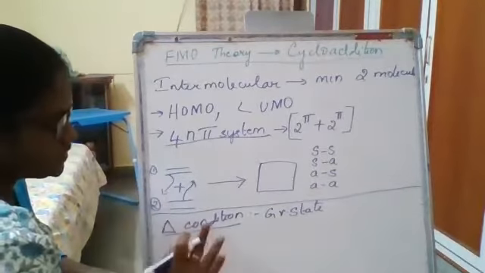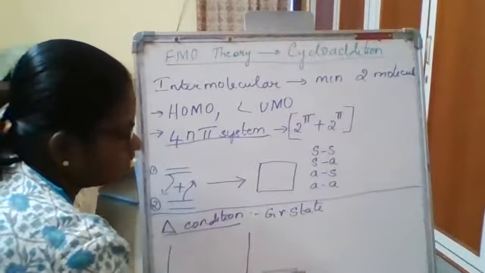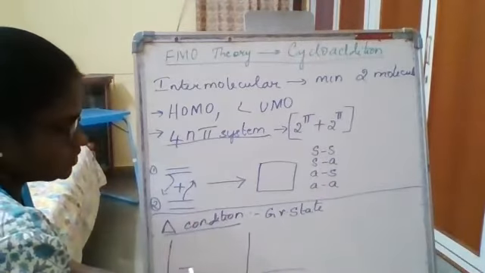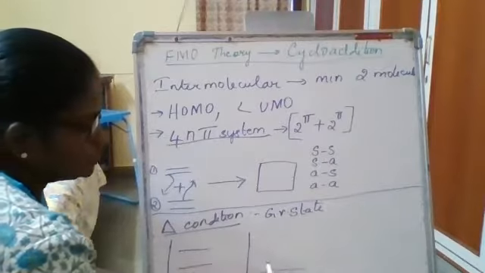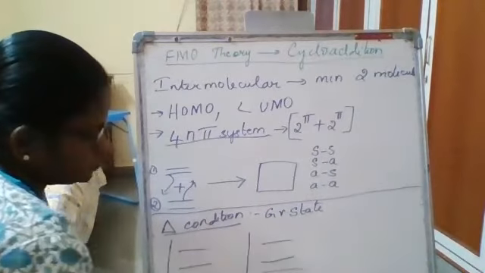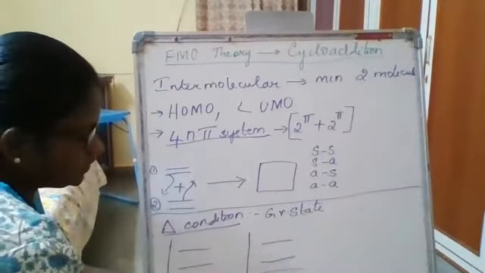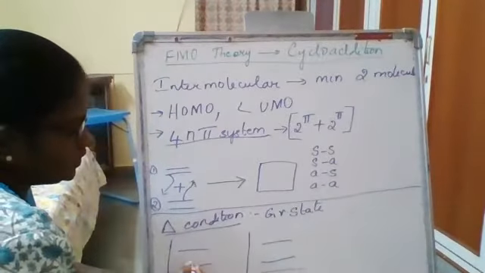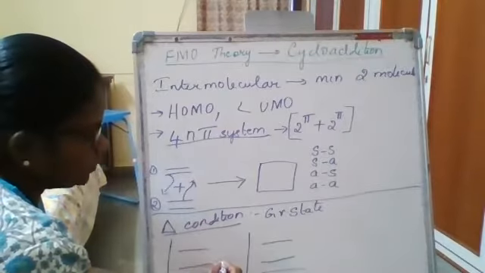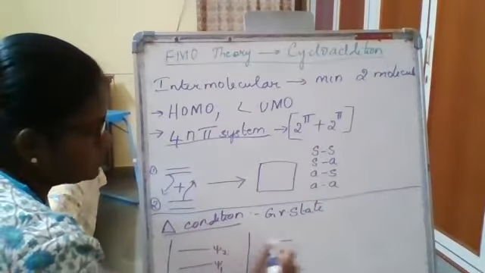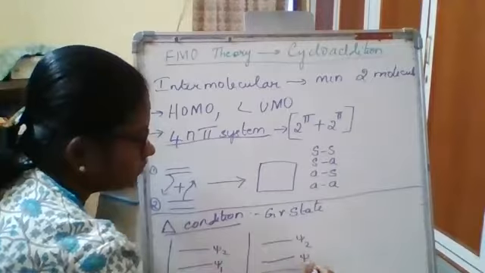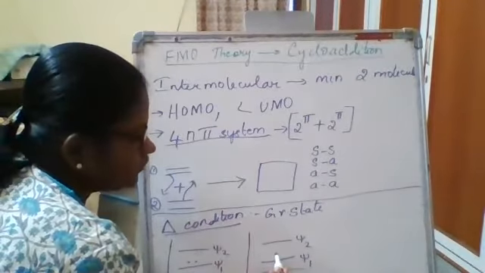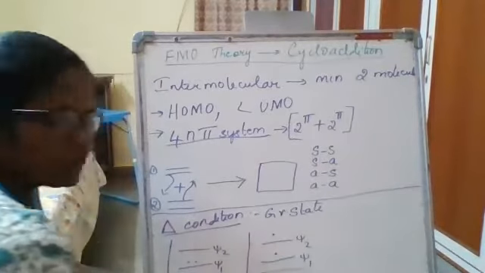Since both the molecules are the same, both of them will have the same psi function. Two molecules, two sp2 hybridized carbons, so psi1, psi2, psi1, psi2. This is the ground state and this is the first excited state. In the ground state, you have two electrons in the psi1, whereas in the first excited state, one of the electrons from the ground state moves into the psi2 level.